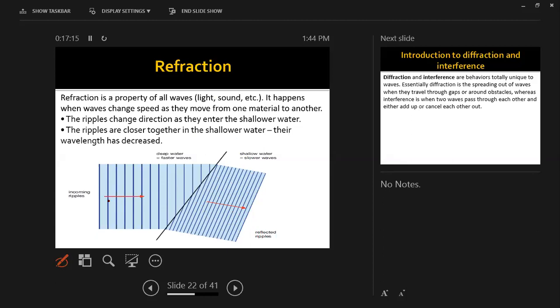As you see over here, there are incoming ripples. When they entered another medium, they got closer to each other. Why? That means here the density is higher than this part. This is the reason. Okay, this is the reason.